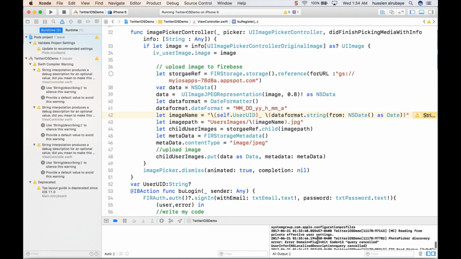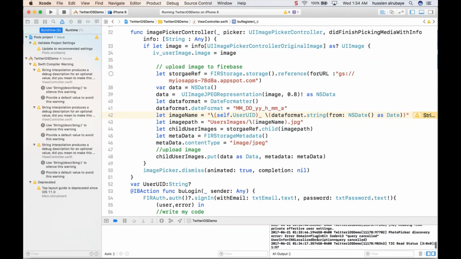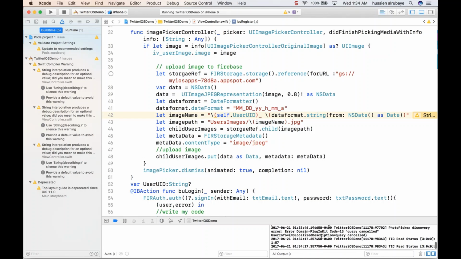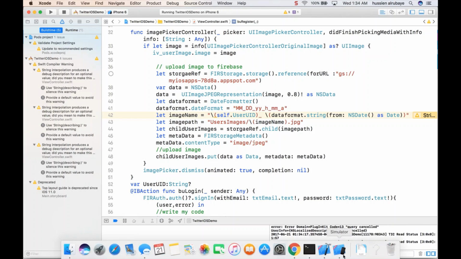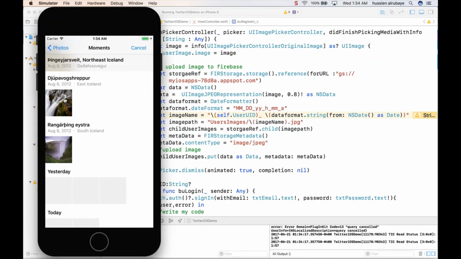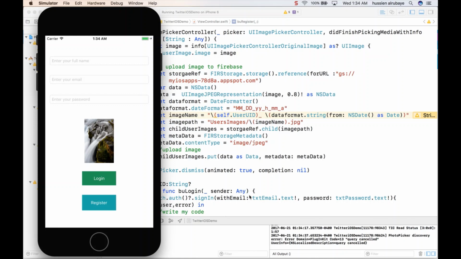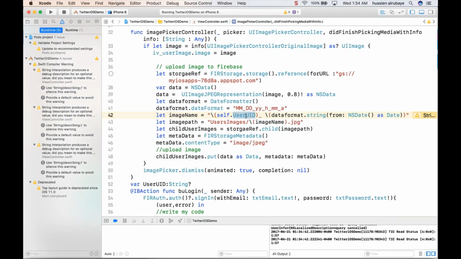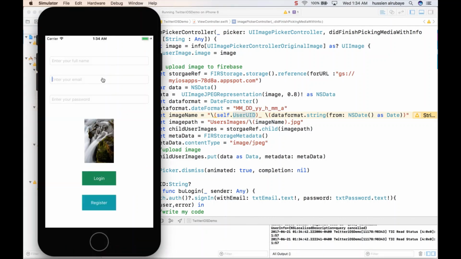What I have here is the picker discovery query cancelled. If I just try to upload another image, if I click here, select this image, see, do you know what's the problem? The problem is I did not log in yet. I first of all have to log in, so this variable will have data. So first of all, let me log in.